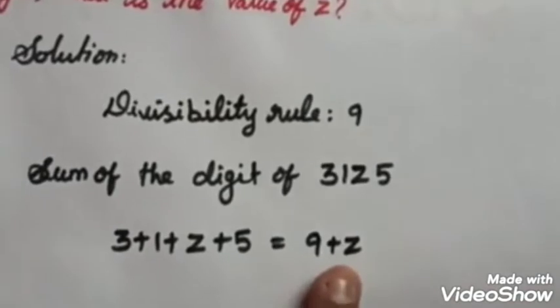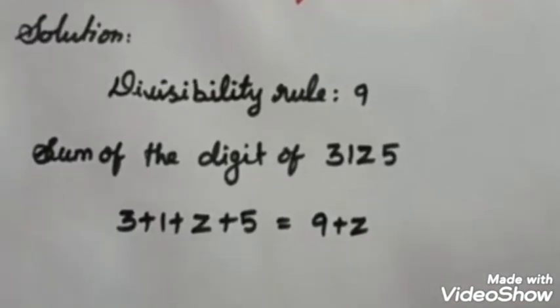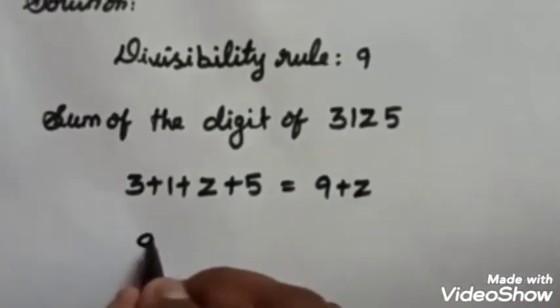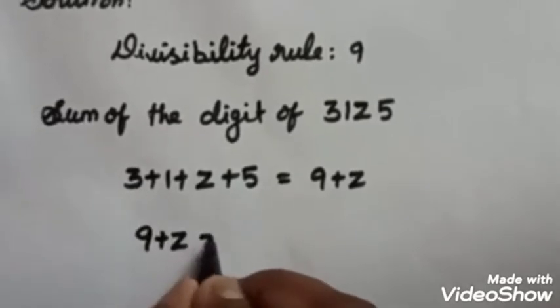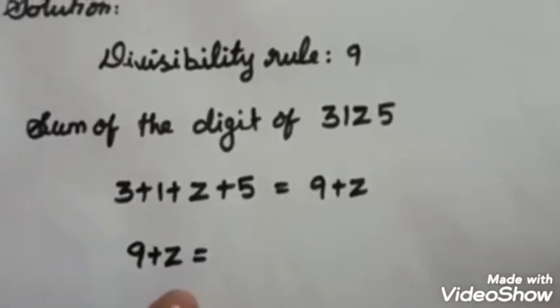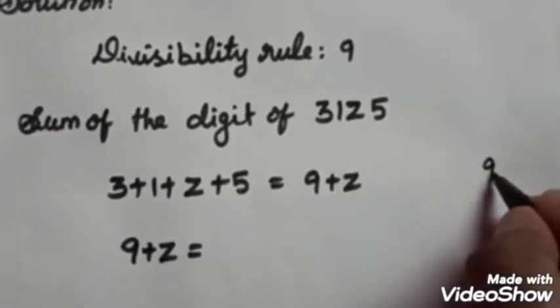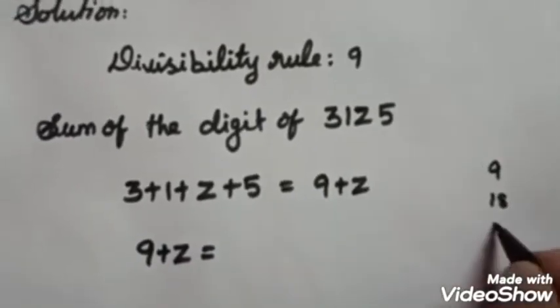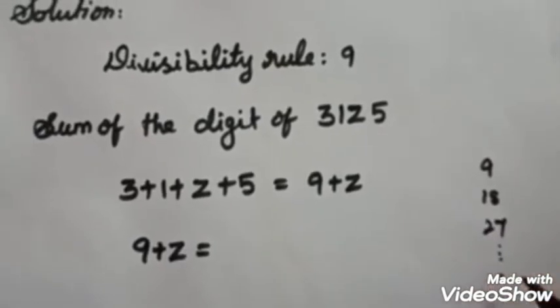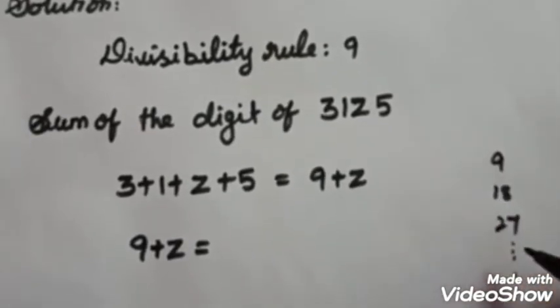Here you have to see 9 plus z. I write 9 plus z equal to a number from the 9th table: 9, 18, 27, and it goes on. 1 nine is 9, 2 nines are 18, 3 nines are 27.